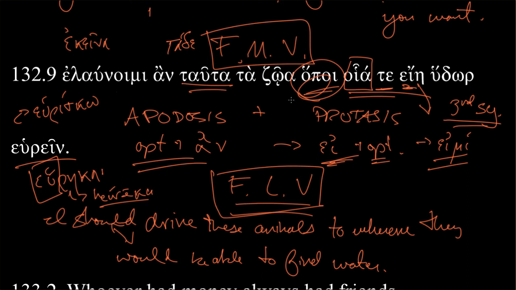We're saying in the situation that, let's say you're in a well-watered place in the country and you're herding animals. And somebody asks you, well, what happens if there's a drought? And you say, well, a drought's not really that likely. But were there to be a drought, I should drive these animals to wherever they would be able to find water. That's the essence of this sentence. That's the essence of the future less vivid. A condition that's in the future might happen, might not.